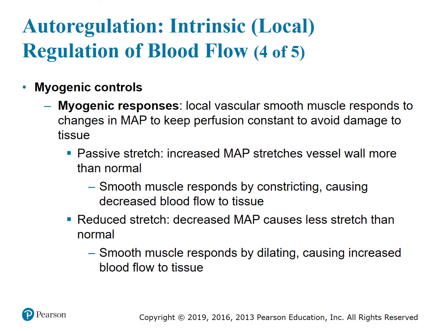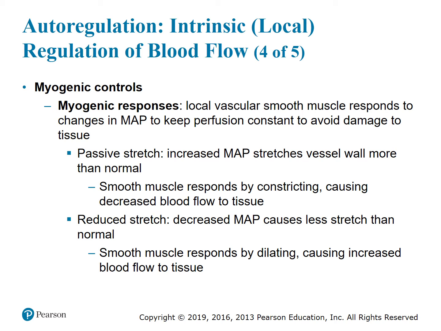Look at myogenic control. Myogenic responses are local vascular smooth muscle responses to changes in the mean arterial pressure, to keep perfusion constant and avoid any damage to the tissue. Passive stretch is an increased mean arterial pressure that stretches the vessel wall more than normal.